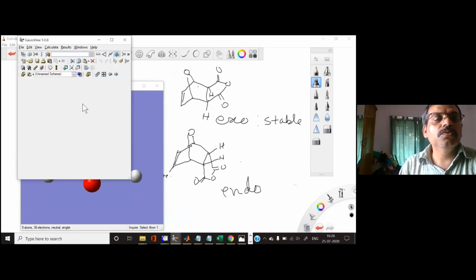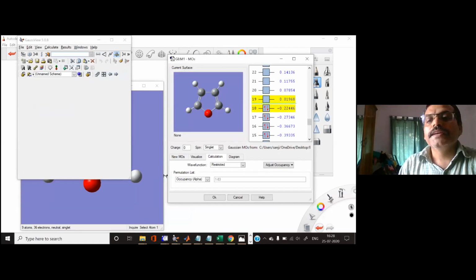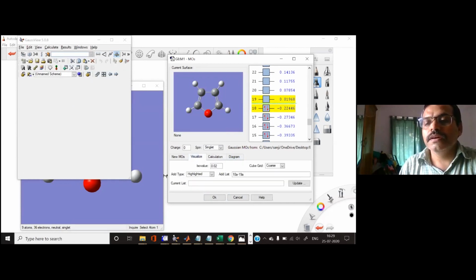So go to molecular orbital, and then you click on HOMO and LUMO. Furan is your diene system, so it's the HOMO which is interacting. Let me visualize this one, so you visualize and you update it.